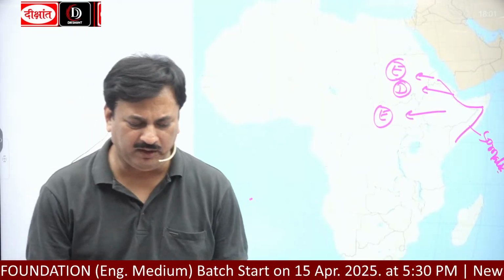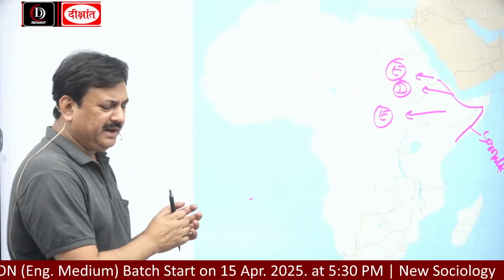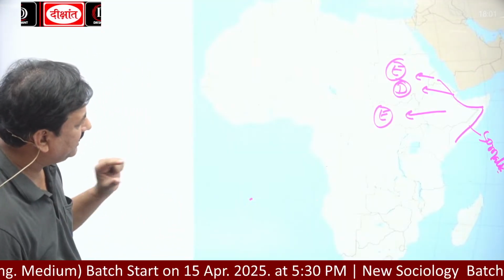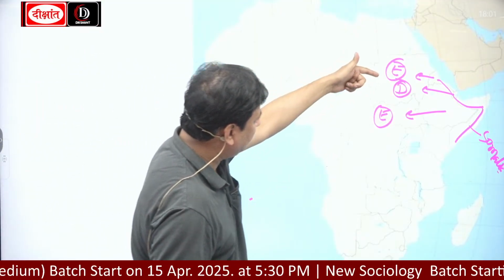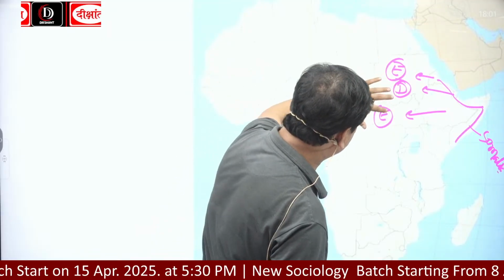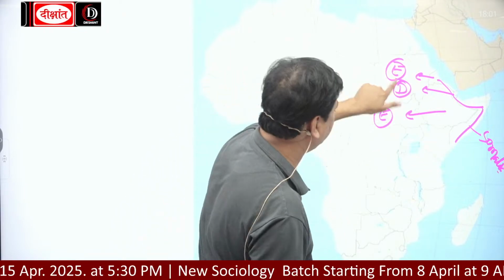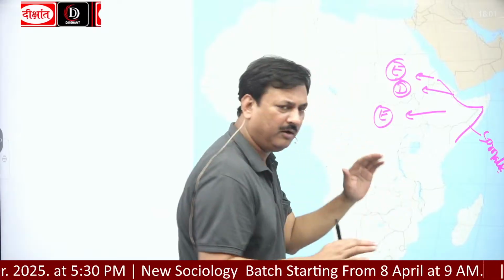These are called what? Eritrea, Djibouti, Ethiopia and Somalia. These are the part of Horn of Africa.